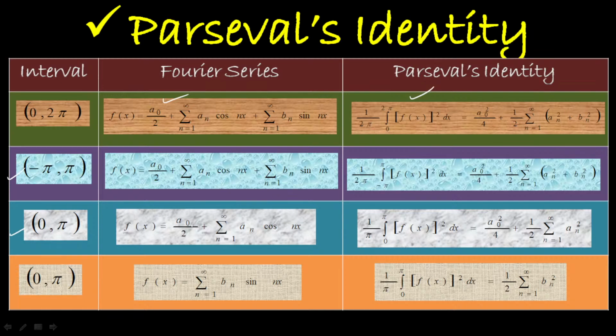If it is a cosine series, we make use of this one. That's why it consists of only a naught and a n. If it is in terms of a sine series, it consists of only the sine term alone. So the RMS value on the left hand side is equal to 1 over 2 sigma n equals 1 to infinity b n square. So these are all the list of formulas we make use of for the deduction part.